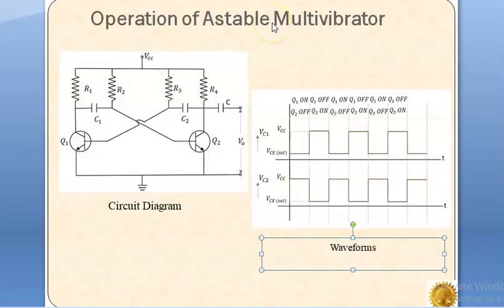Since each transistor is driven alternately into saturation and cutoff, the voltage waveform at either collector is essentially a square waveform. The peak amplitude of the square waveform is nearly VCC. So this is the output waveform of both transistors Q1 and Q2.